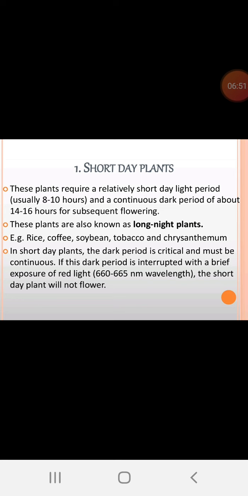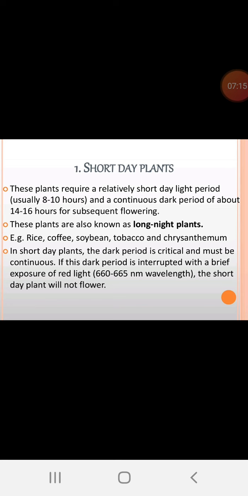These plants are said to be short day plants. In a short day plant, the dark period is critical and must be continuous. If this dark period is interrupted with a brief exposure of red light, that is the 660 to 665 nanometer wavelength, the short day plant will not flower.